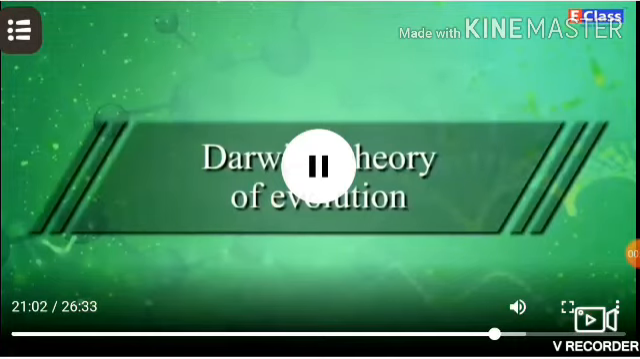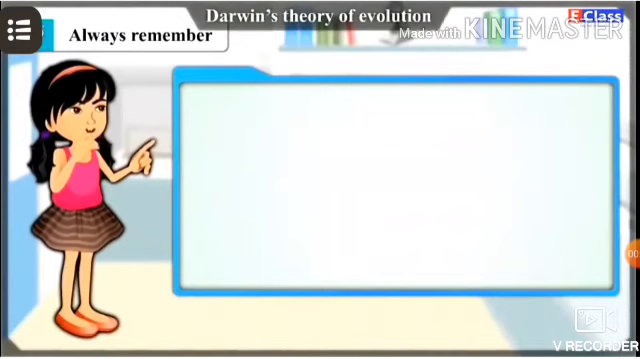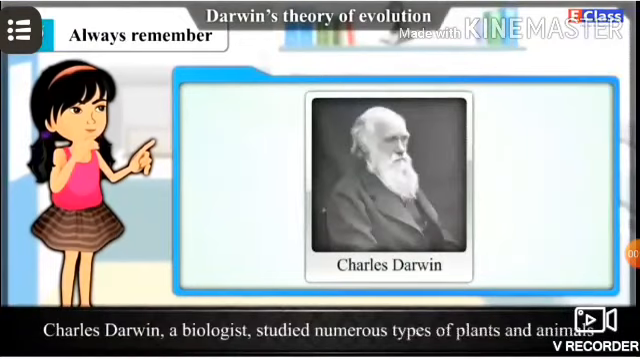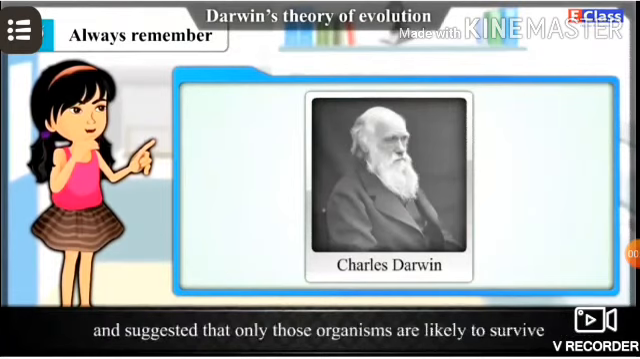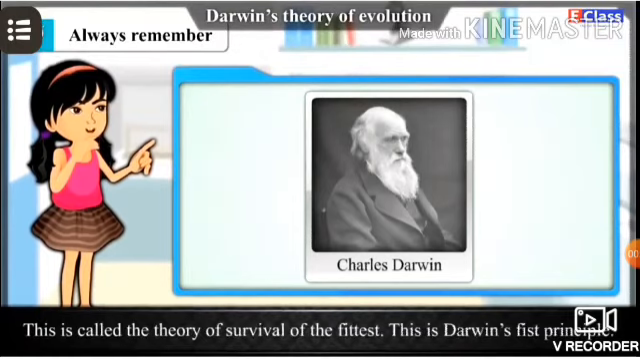Evolution. Darwin's theory of evolution. Charles Darwin, a biologist, studied numerous types of plants and animals and suggested that only those organisms are likely to survive which can best adapt themselves to a changing environment. This is called the theory of survival of the fittest.